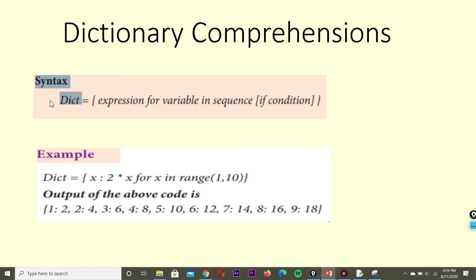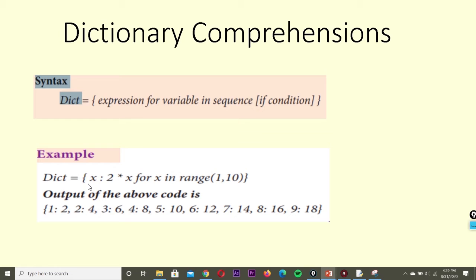Dictionary comprehension. Already we discussed list comprehension, set comprehension and tuple comprehension. Now you have an idea of what a comprehension is. So we can create a dictionary by using curly braces and writing an expression within the curly braces, making use of the for loop also.